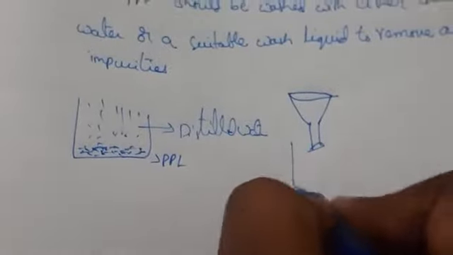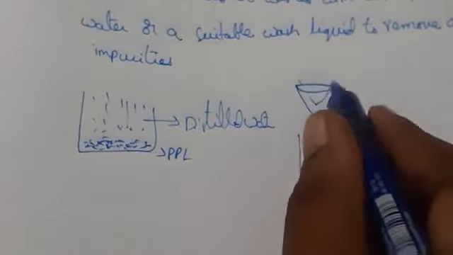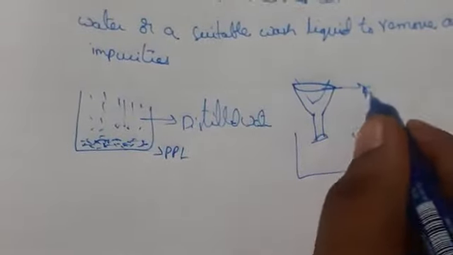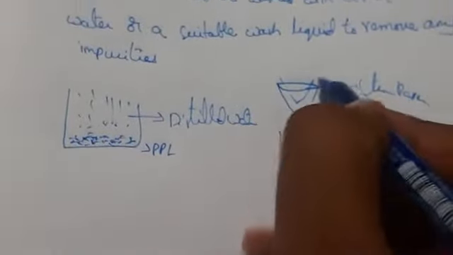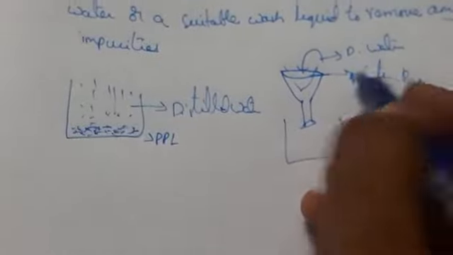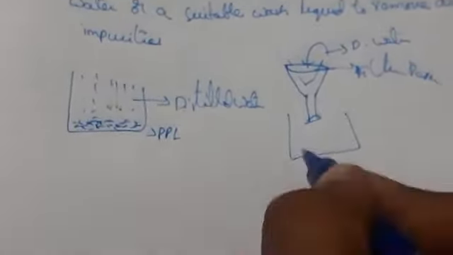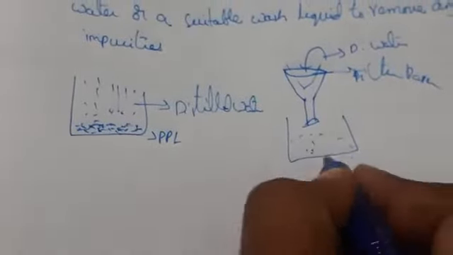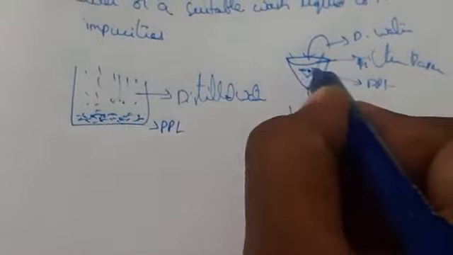Inside the funnel you have a filter paper. When you add distilled water to this filter paper, the liquid comes out into the beaker, and the precipitate remains on the filter paper.